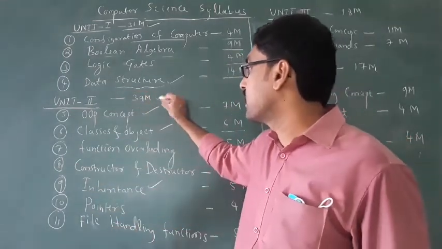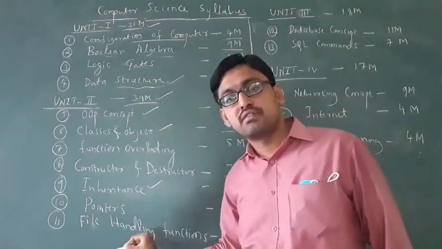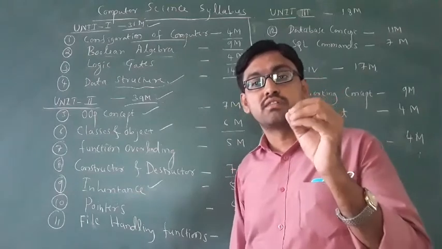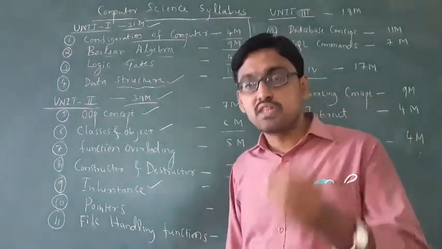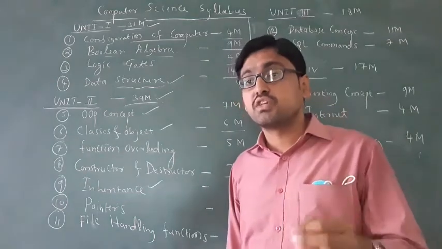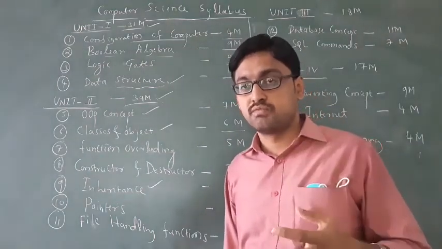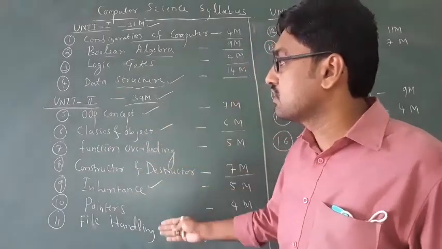It carries how much marks? 39 marks. If you know these 7 chapters, they are very simple chapters. Each chapter is just 3 to 4 pages. Very easy chapters. See, almost you are getting 39 marks in your pocket. These are the concepts.